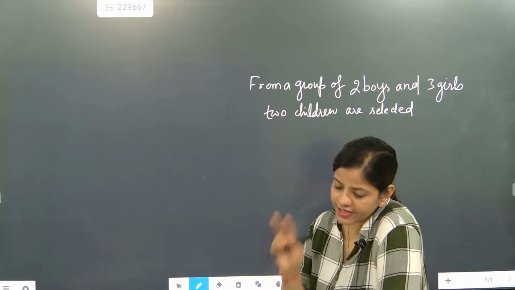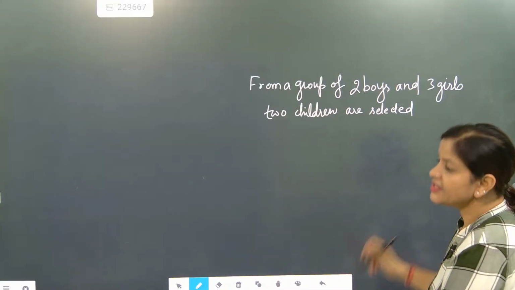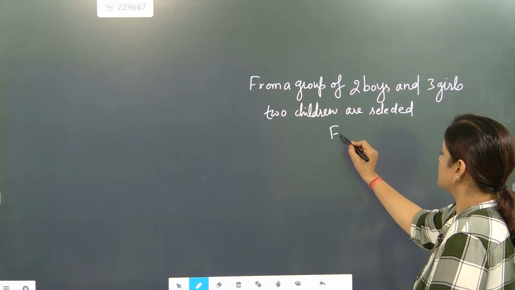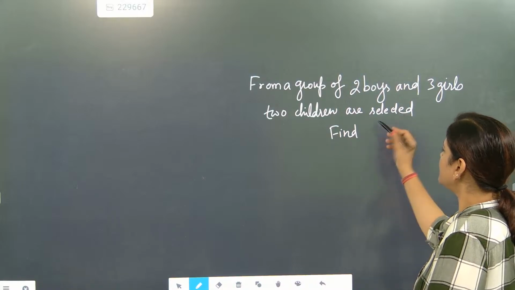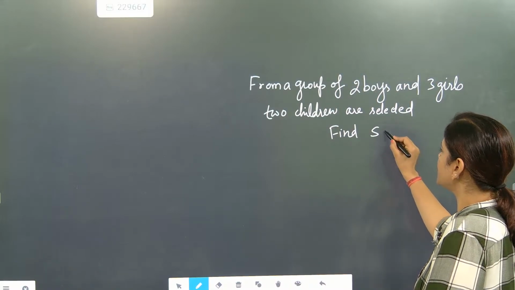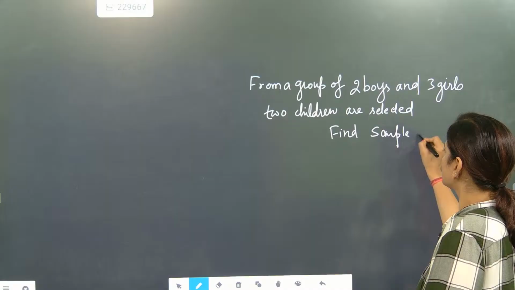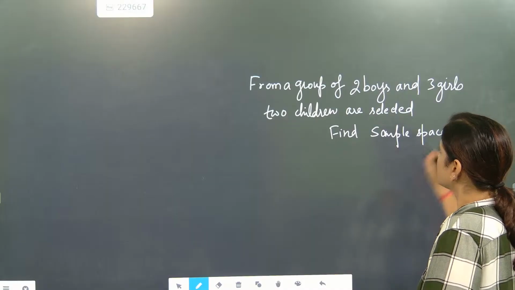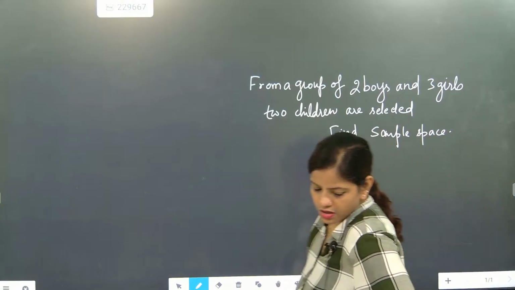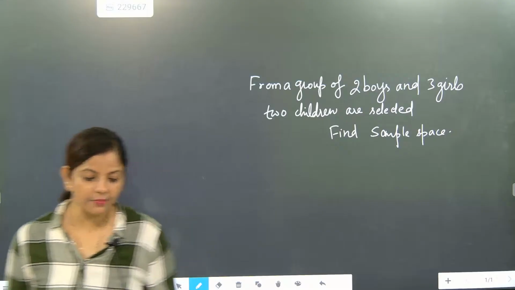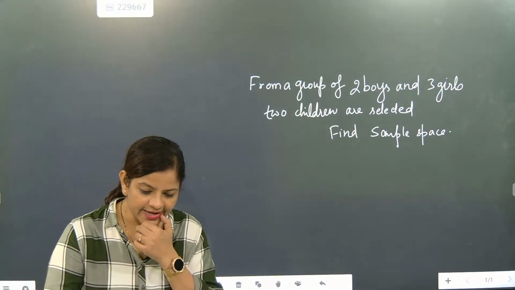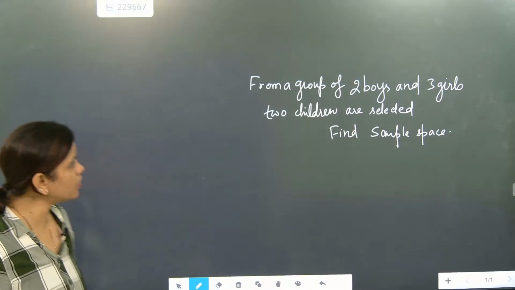How many children are selected? Two children are selected. Find the sample space. What can be the possible sample space? 6, I guess. Okay, Siddharth, let's check this one out, beta.